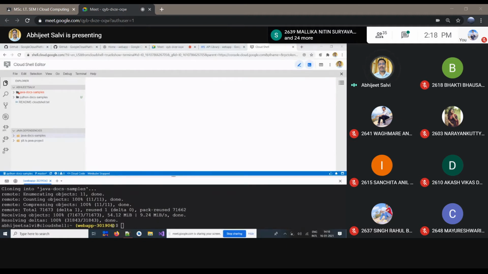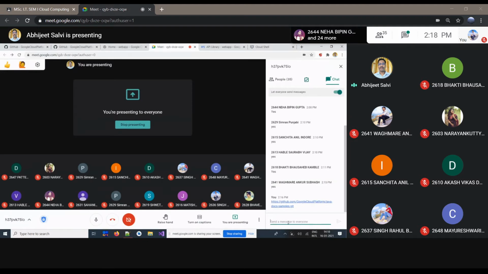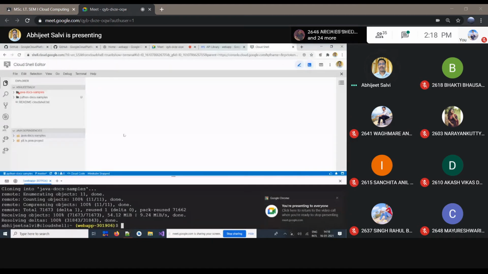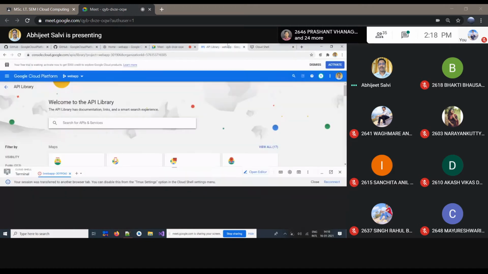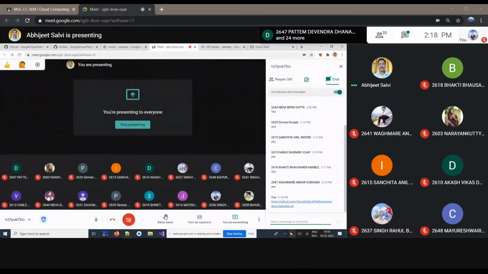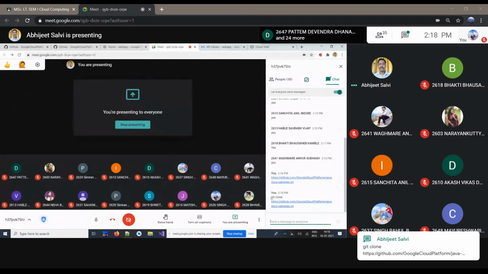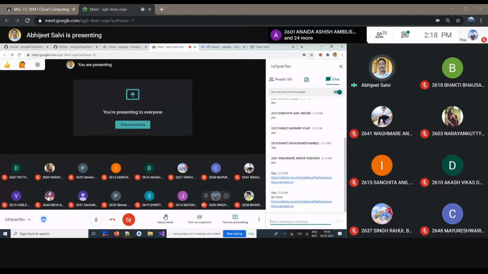Okay, so we got that clone copy of that same GitHub somewhere in our project. Have you done this step, all of you? Let me copy that somewhere here. That same step. Git clone. Okay. If you are doing that, let's maintain that sequence properly. And later on you can share it with your friends also.